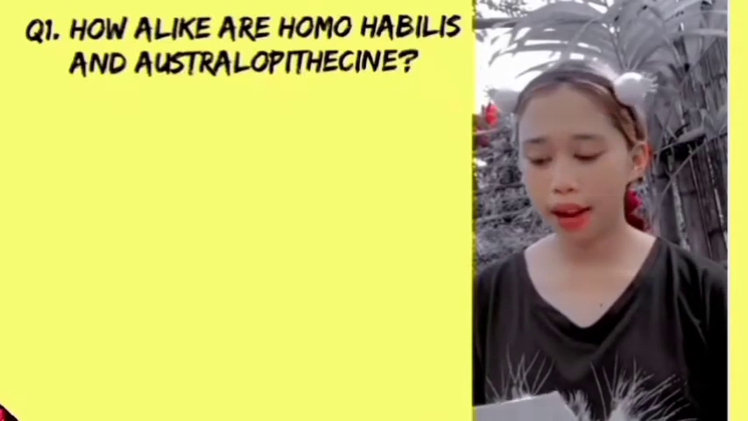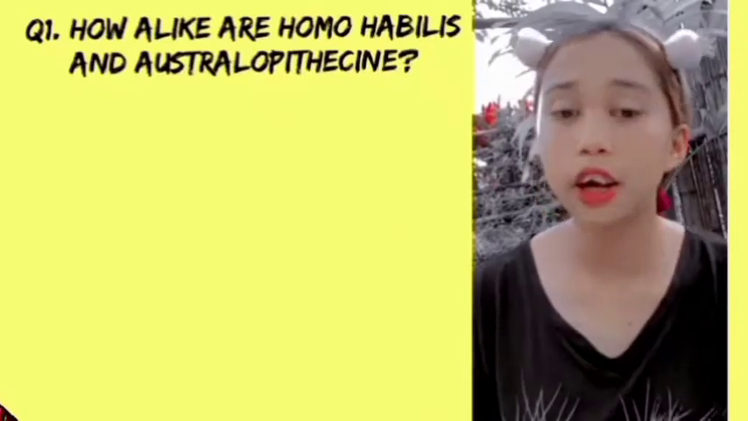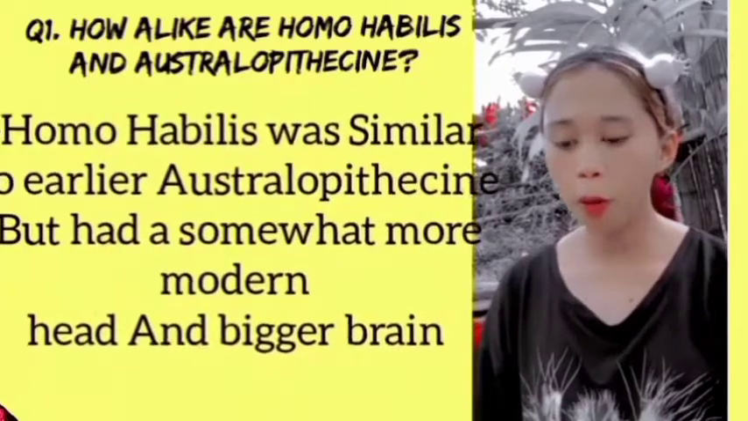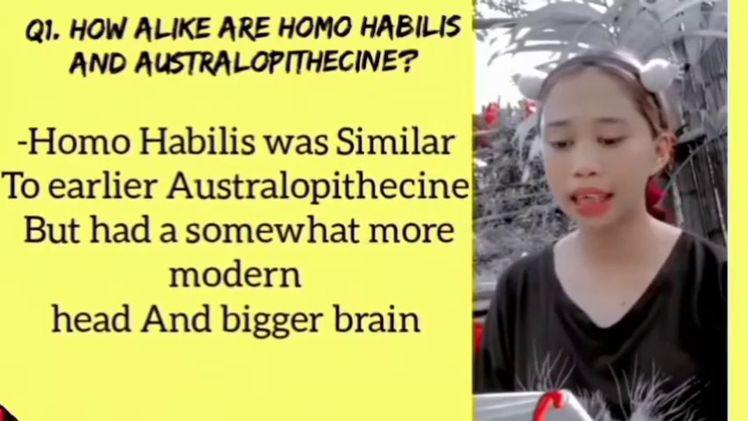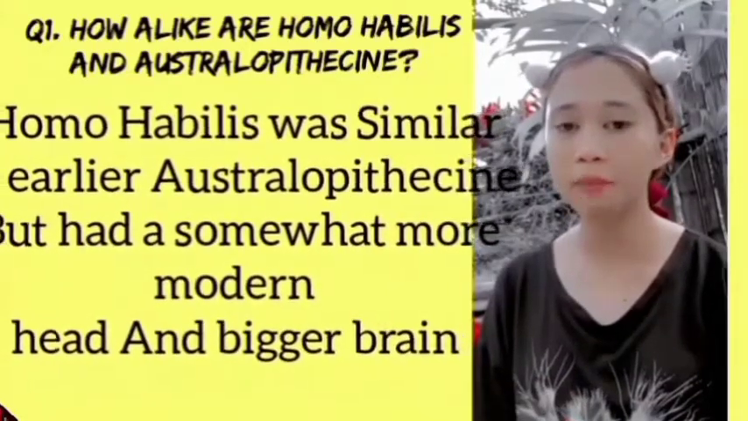Output on understanding culture, society, and politics. Question number 1. How alike are Homo habilis and Australopithecine? Homo habilis was similar to earlier Australopithecine but had a somewhat more modern head and a bigger brain.